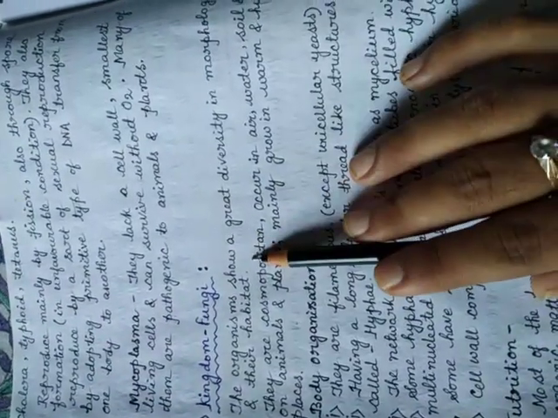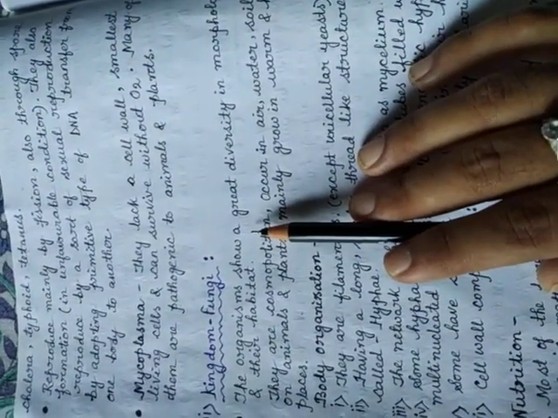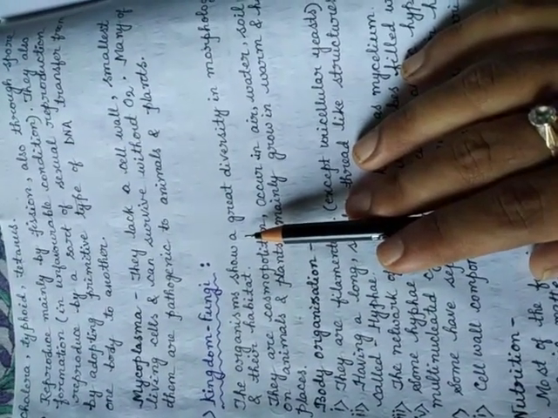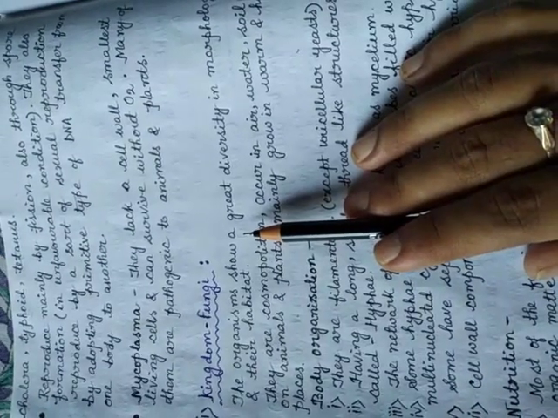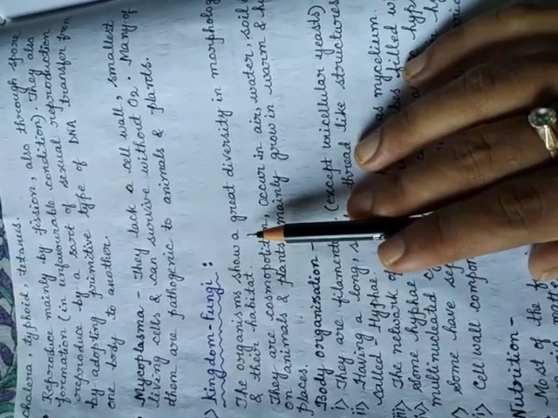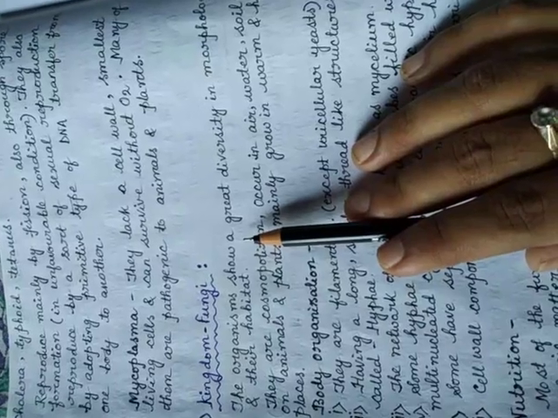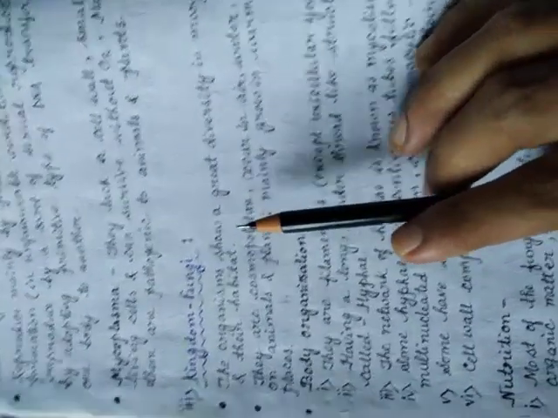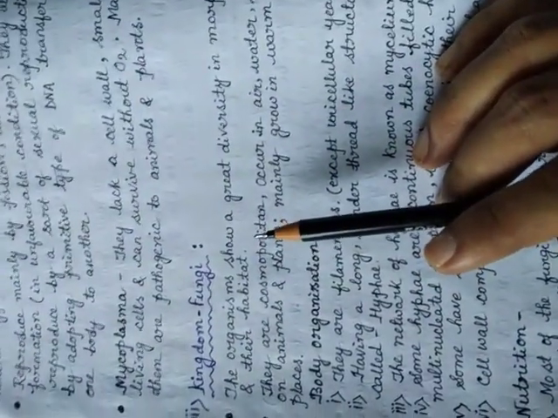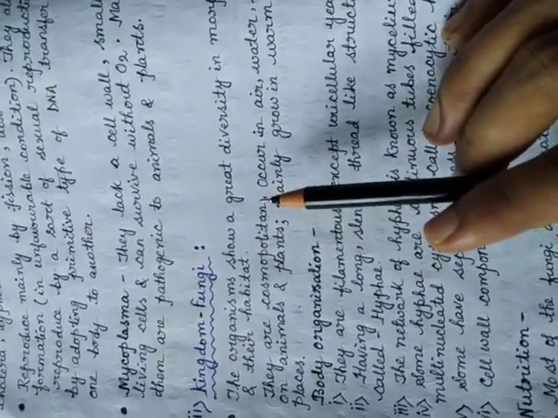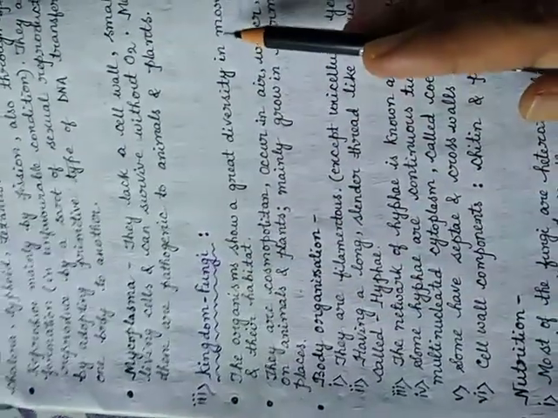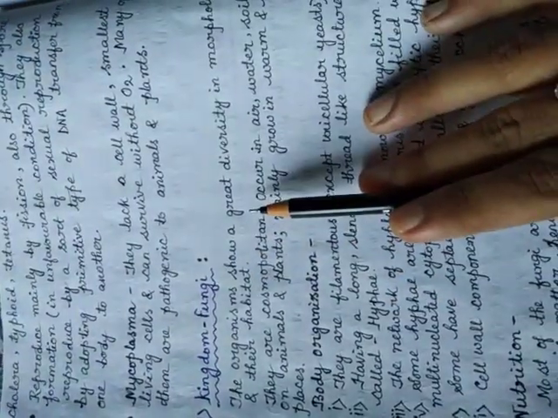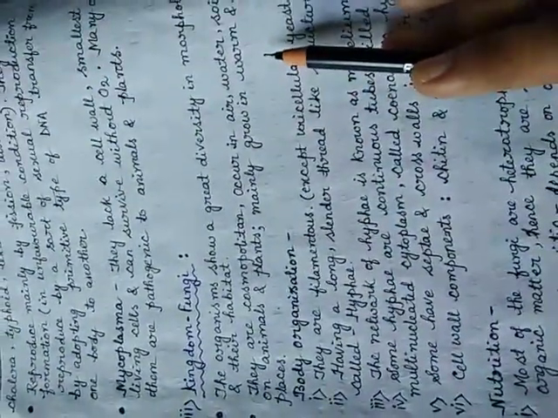For example, we have already seen mushrooms, which are under this kingdom. In case of rotten fruits and rotten bread, some fungi also grow. These are a type of fungi. In case of mustard leaves, some infection occurs as white points appear on the leaves. These are also fungal infections. So the organisms or members of this group have a great diversity in their morphology.